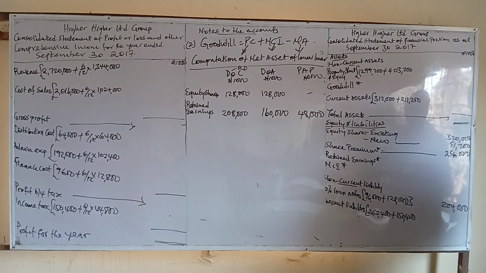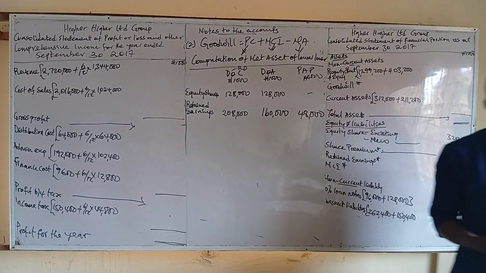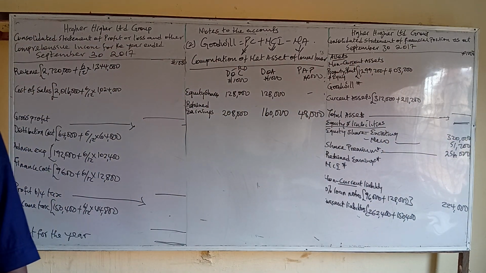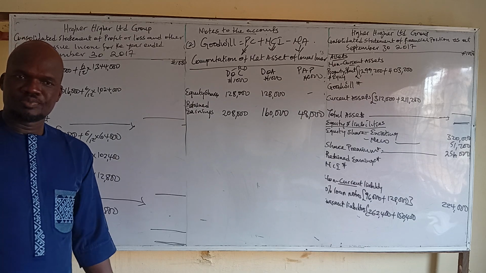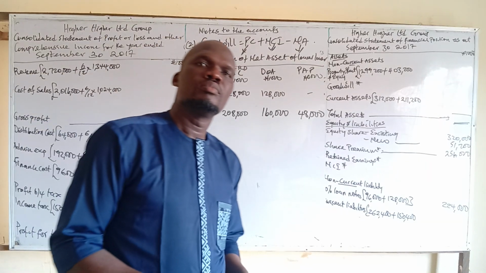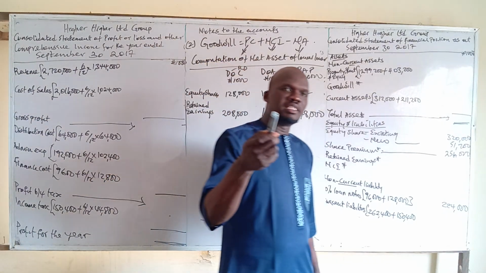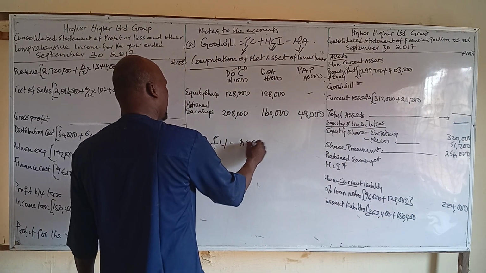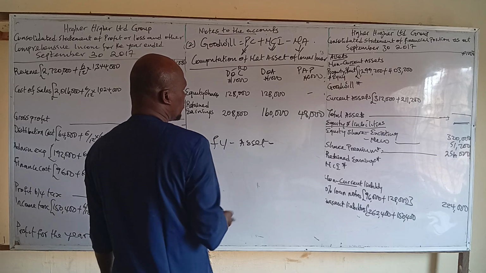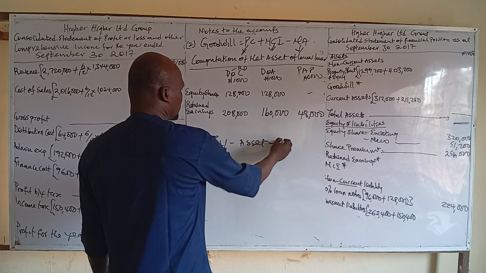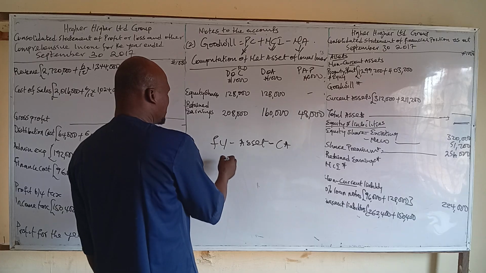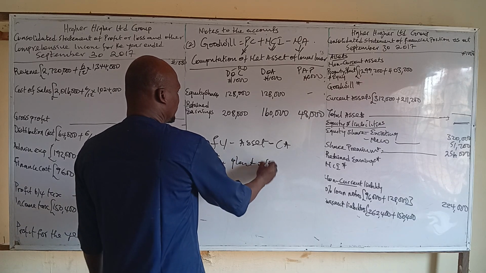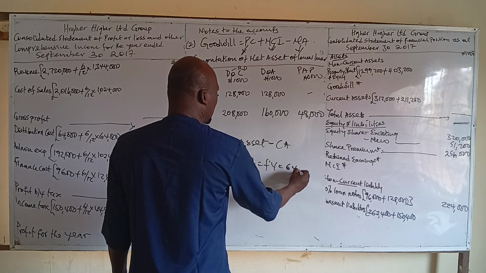Is there anything like acquisition, evaluation of additional information 1? Please, let's read that. Additional information 1. At the date of acquisition, the fair value of the net assets was equal to their carrying amount, with the exception of an item of plant, which had a fair value of 64 million.